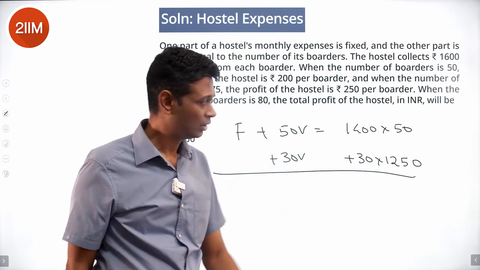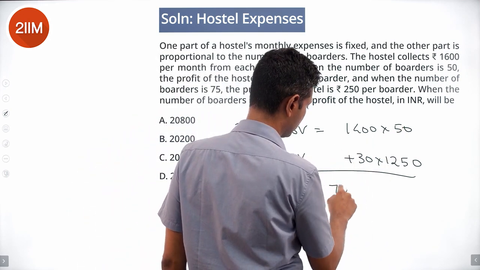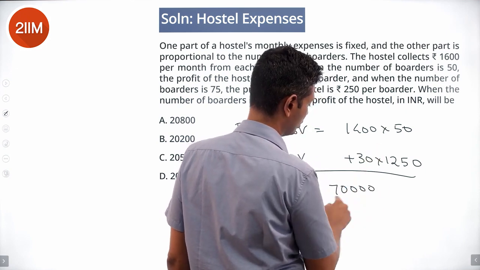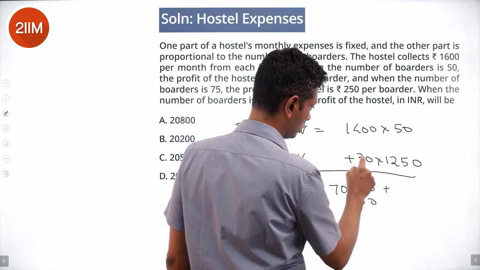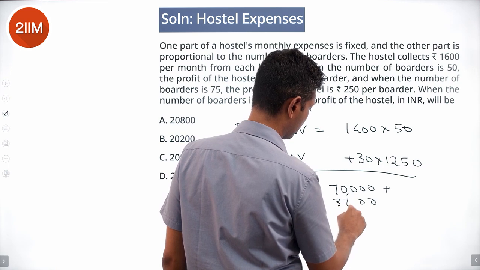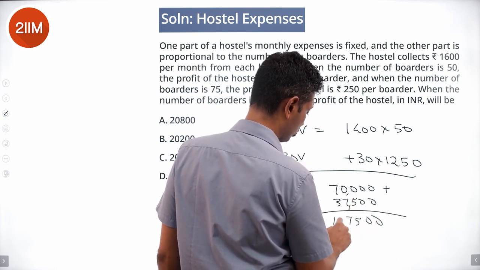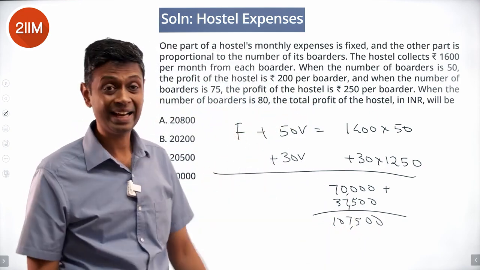The total cost will be 1400 into 50, which is 70,000, plus 3 into 125, 375, 37,500. Add these two up. This is the total cost that they have when there are 80 students.